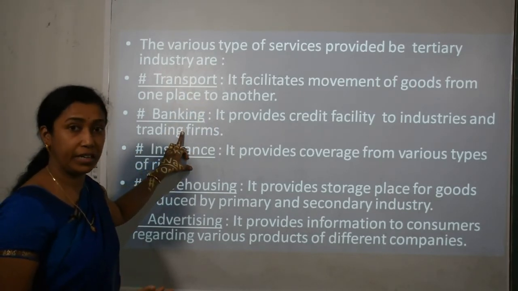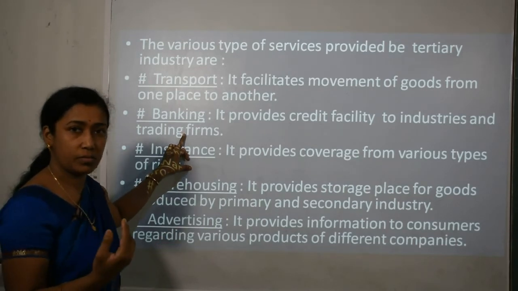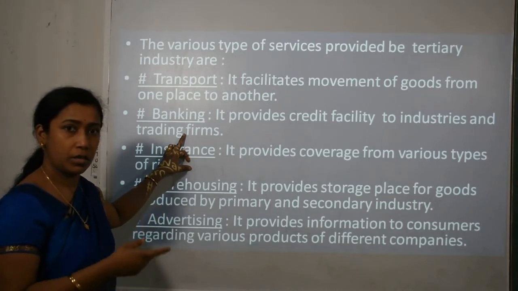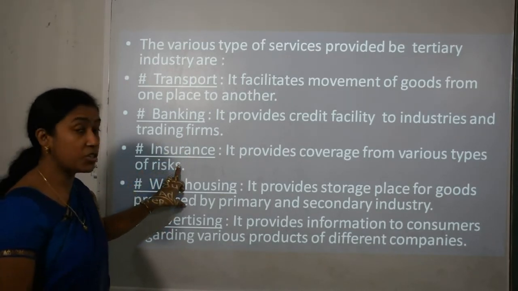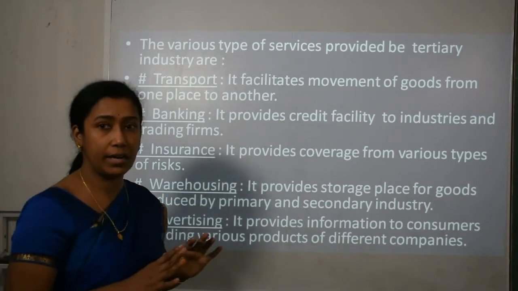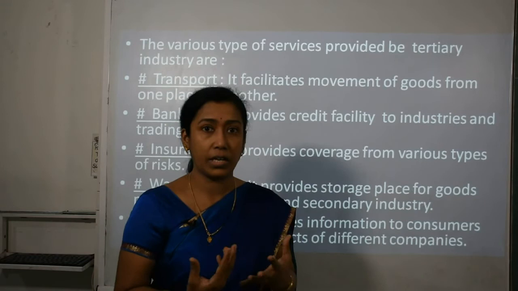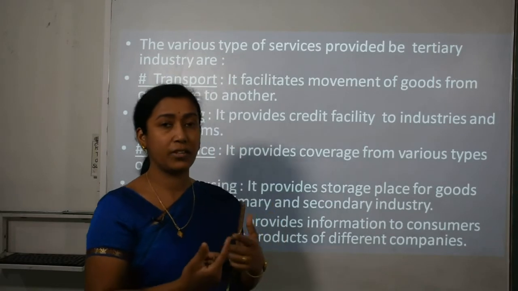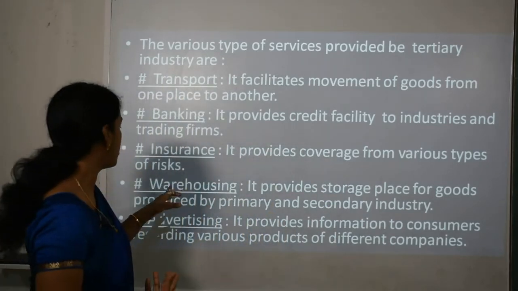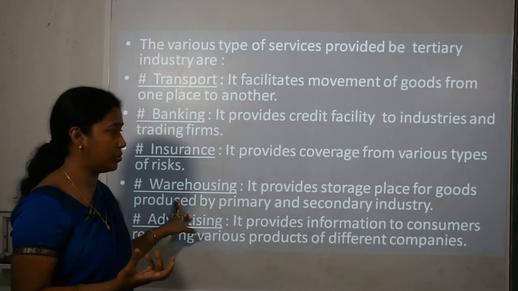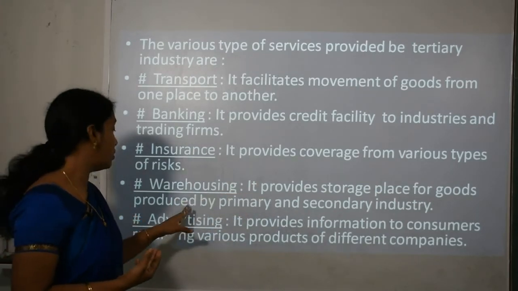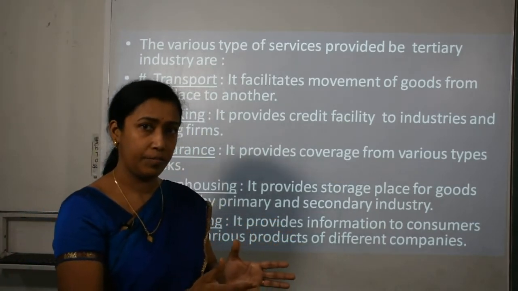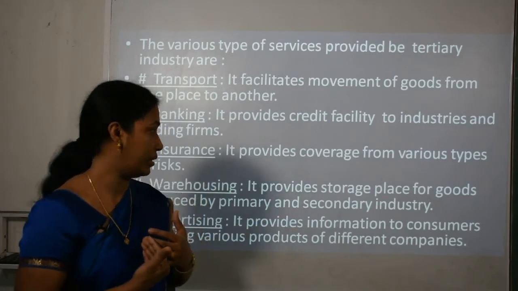Second is banking, it provides finance facilities, that is credit facilities, to various businessmen, because without money or capital or a loan they cannot start a business. So this is also one of the facilities. Third is insurance, it provides coverage from various kinds of risk. As a businessman, he faces various risks of theft, fire, accident and so on. So insurance provides them safety in terms of that. Then warehousing, that is storage, godowns. It provides a storage place for goods produced by the primary and secondary sector. They can keep those goods in these warehouses safely, and whenever they require the goods they can bring them.